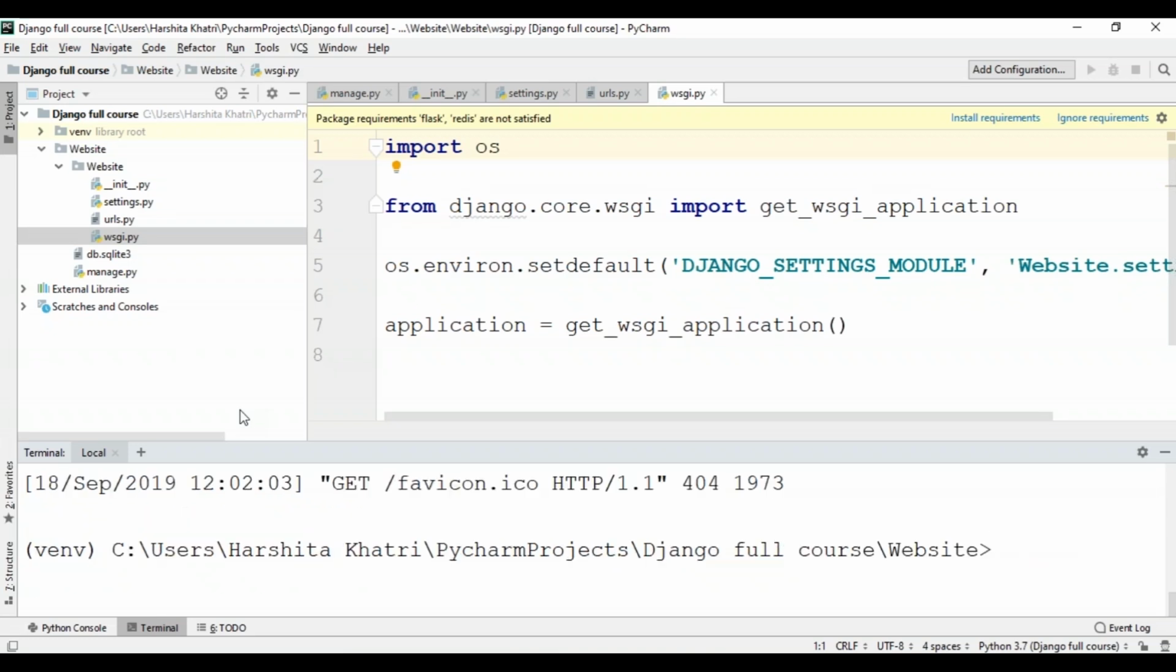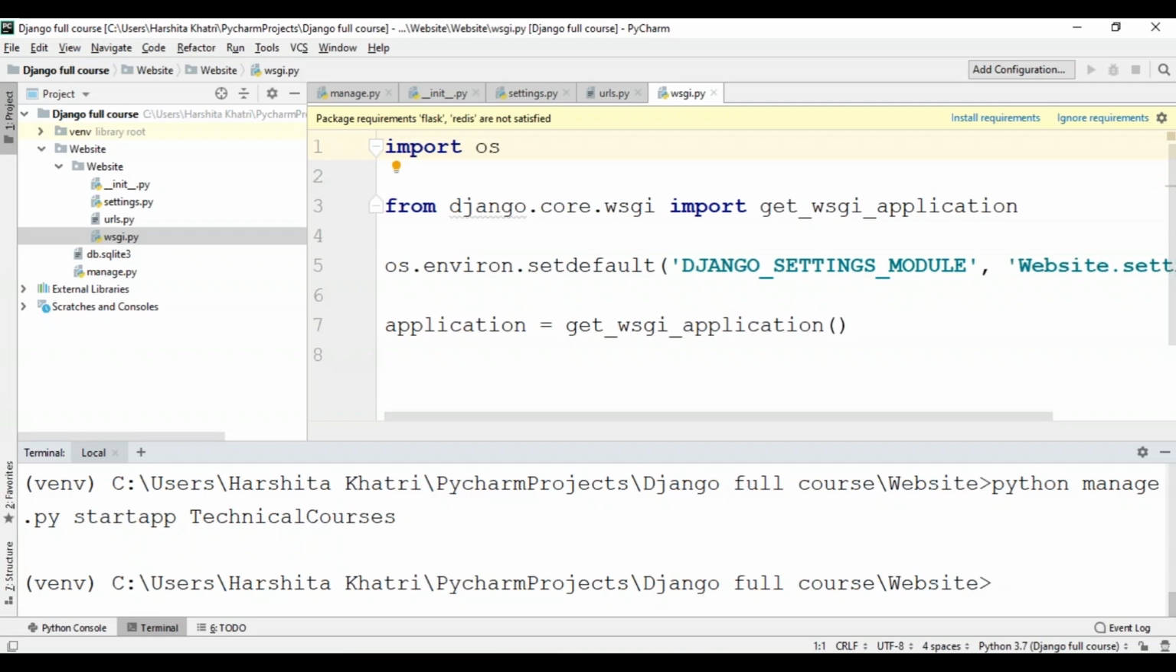Okay, so now to create an app, I'll go back to my terminal, hit Ctrl+C, and then type python manage.py startapp followed by the name of the app. You can give any name of your choice. I'll just name it technical courses. Sorry guys, I've given a space by mistake. So now my app technical courses has been created.